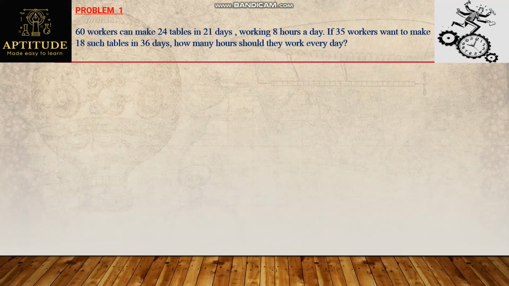Here's problem 1. Observe here. 60 workers can make 24 tables in 21 days, working 8 hours a day. If 35 workers want to make 18 such tables in 36 days, how many hours should they work every day? So here every data is given and they are asking the number of hours in the second case.